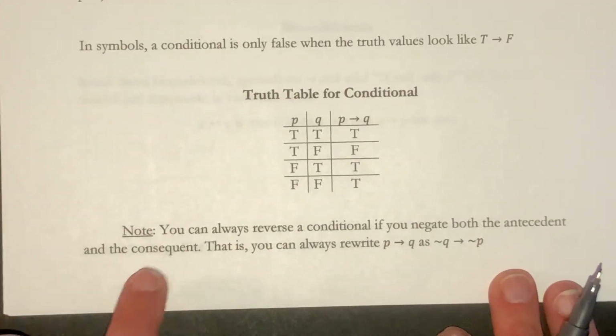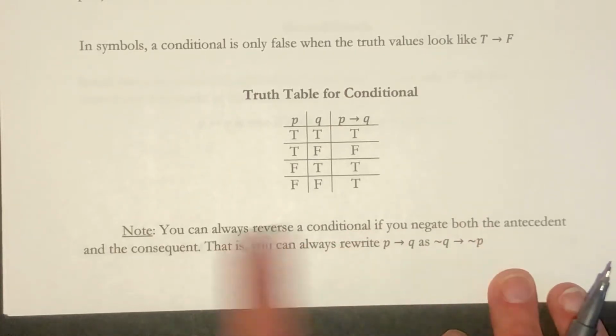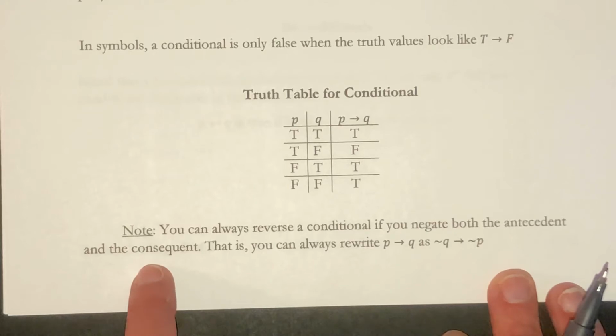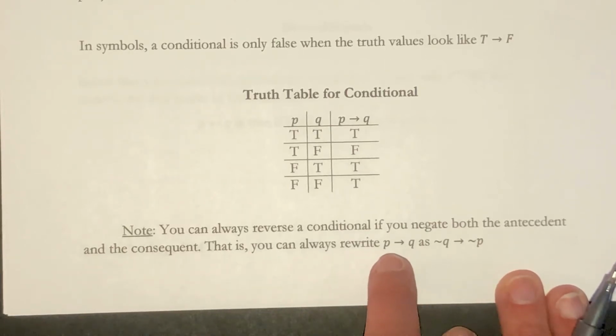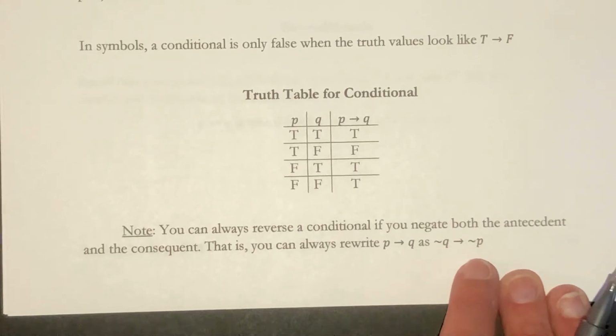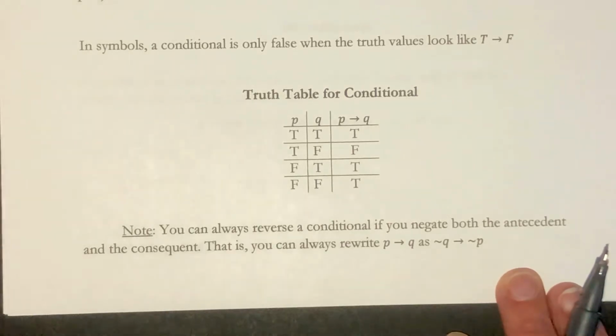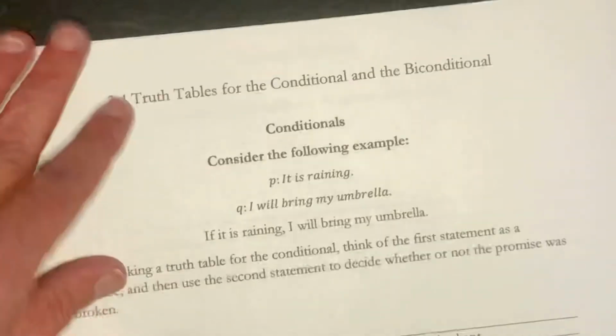Note, you can always reverse a conditional if you negate both the antecedent and the consequent. That is, you can always change if P then Q to if not Q then not P. This is something that's going to play a big part in the next section, and we're going to be coming back to that quite a bit.